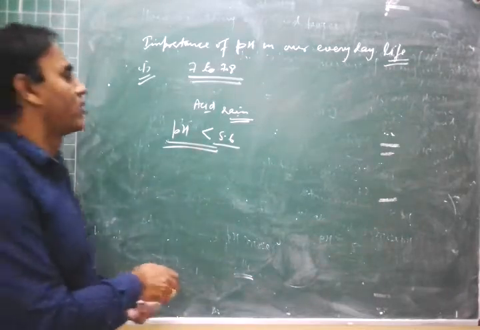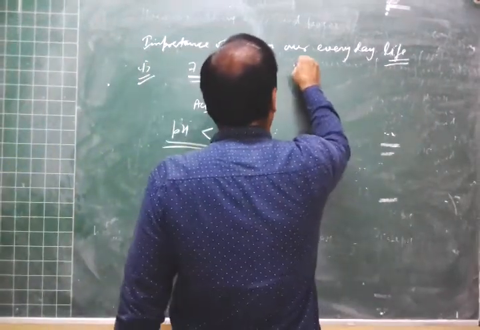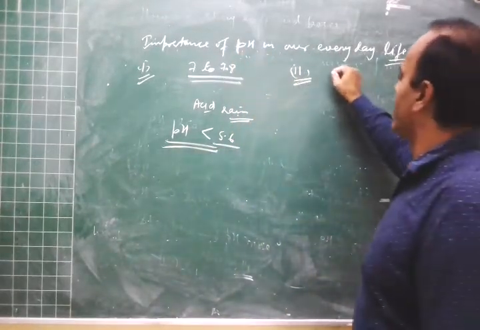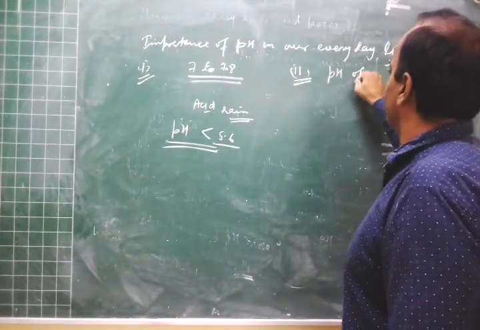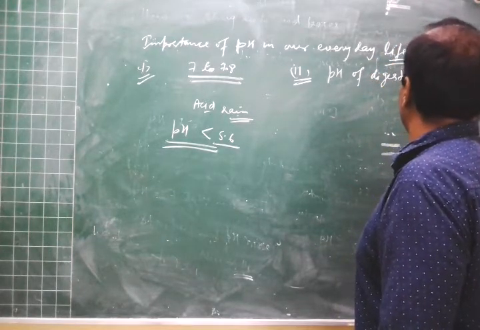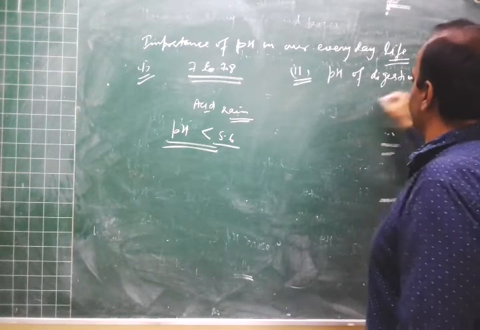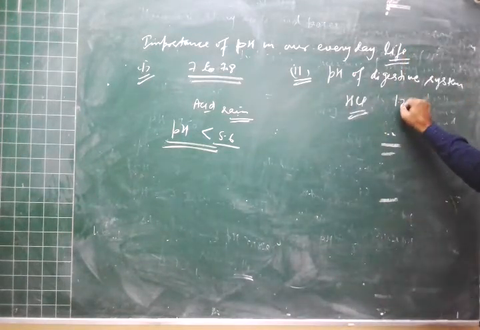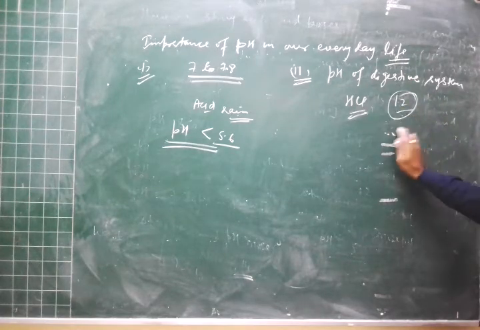Now second is the pH of our digestive system. We know that in our stomach acid is secreted. Which acid? HCl is secreted, and the pH of HCl is, as we know, 1.2.